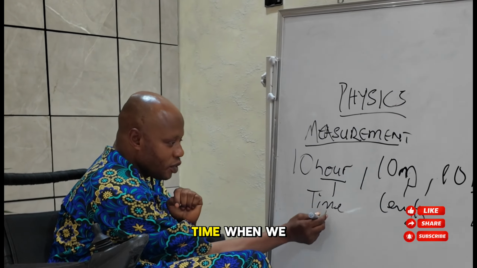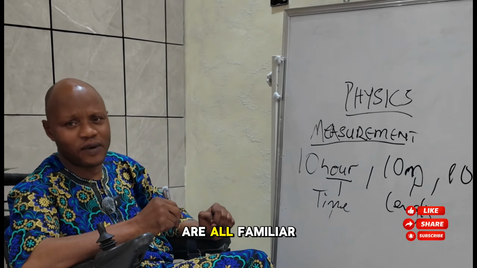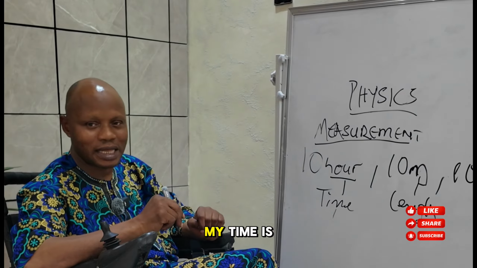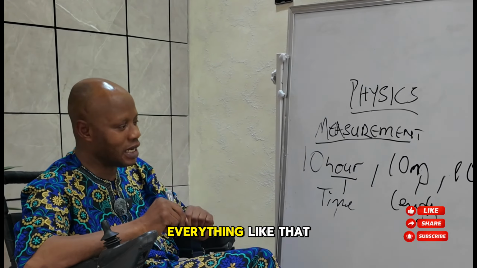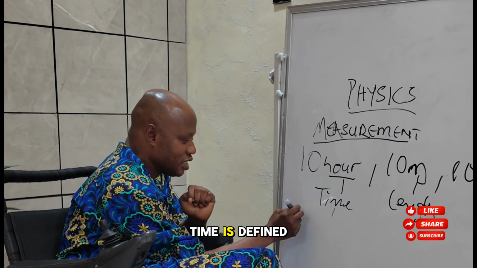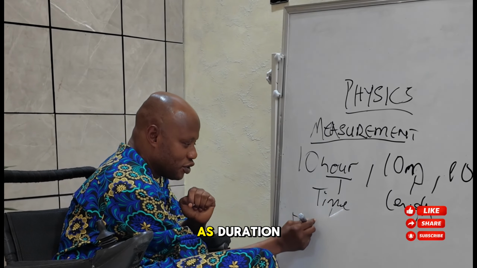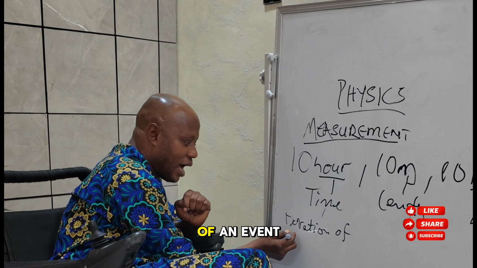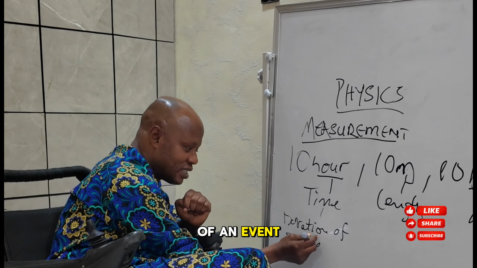Time. When we say time, we are all familiar with time. Every time we shout time, time, time. My time is going, my time is up, everything like that. Time is defined as duration of an event.